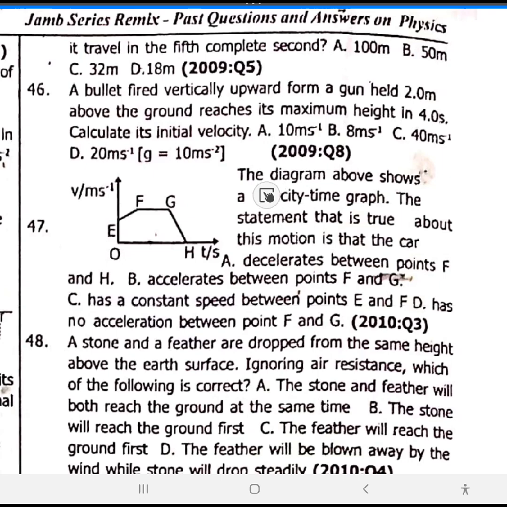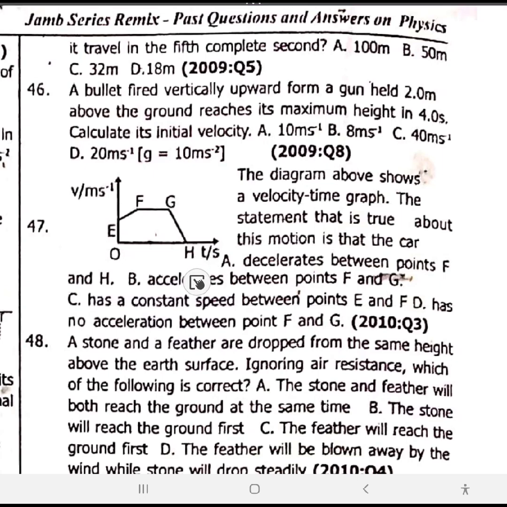The diagram above shows a velocity time graph. Do not forget, from F to G it is uniform velocity. The statement that is true about the motion is that the car does what? From G to H it decelerates. From E to F it accelerates. From F to G it maintains a constant velocity, and from G to H it decelerates. So E F accelerates, F G constant velocity, G H decelerates.